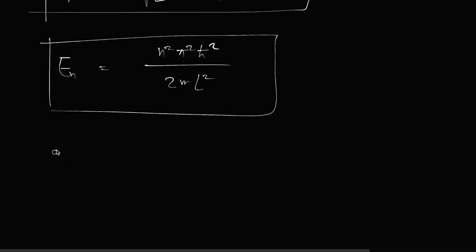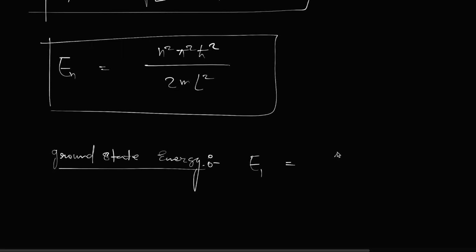So if you want the ground state energy, then n is equal to 1 will give you the ground state energy, because n tells you the level. Energy is increasing with respect to n here. So E1 will give you the ground state energy, which is pi square h cross square divided by 2 m L square. So even the ground state energy is not zero here.